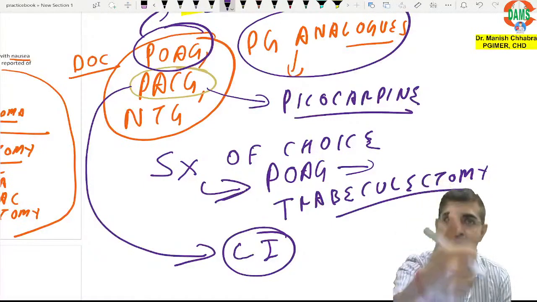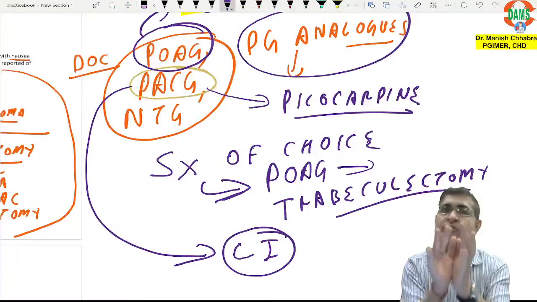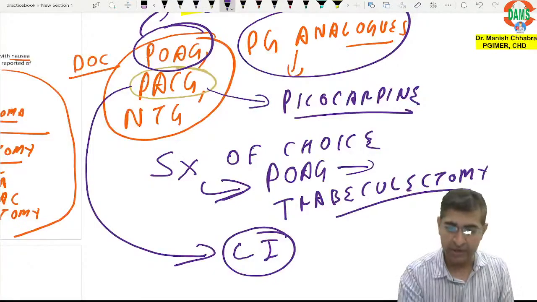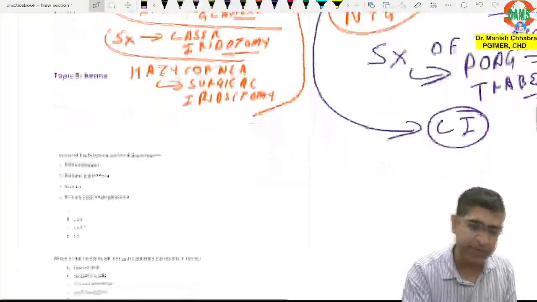Give me thumbs up if you have understood all the core concepts of the glaucoma treatment. Please give me thumbs up if you have understood. Yes? Okay. All right. चलिए अब हम आते हैं रेटिना की